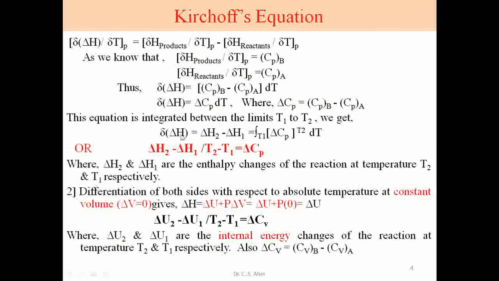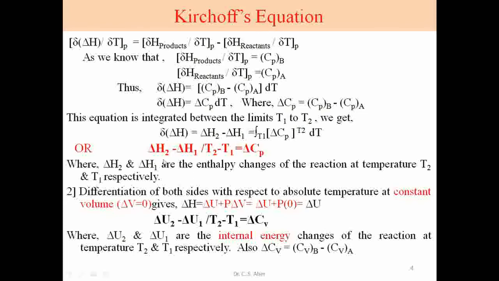Or rearrange this equation, what we get? Delta H2 minus delta H1 upon T2 minus T1 is equal to delta Cp, that is the change in heat capacity of the whole reaction. As we see here, this delta Cp is the heat capacity of product minus heat capacity of reactant, and thus this explains the Kirchhoff equation or Kirchhoff law.